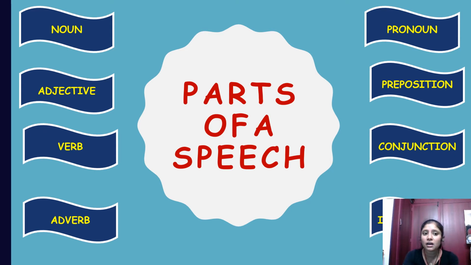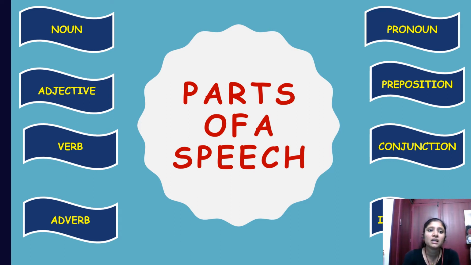These are the words we use to communicate. Because you are small kids, you don't know which is a noun, which is an adjective, which is a verb. But we use them. Understood? Without these parts of speech, you cannot speak, write or read. These are the basics of a language. Without this, a language is not meaningful.